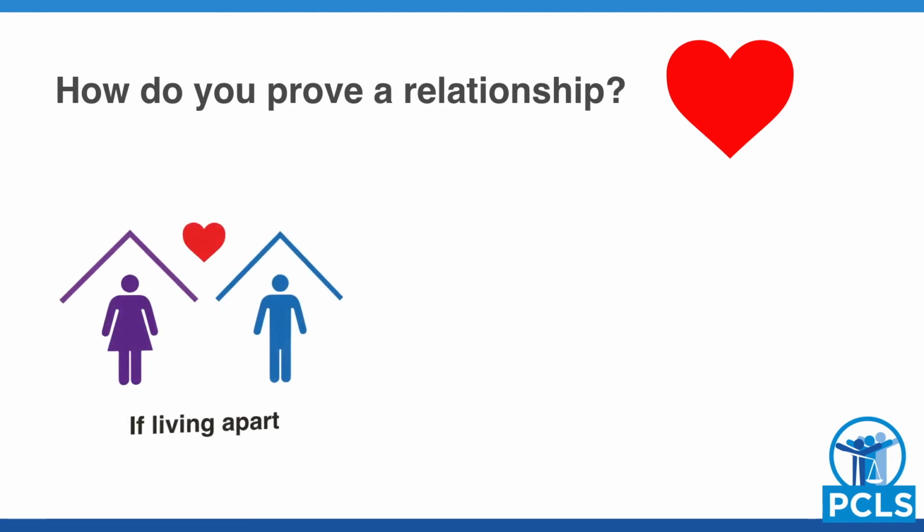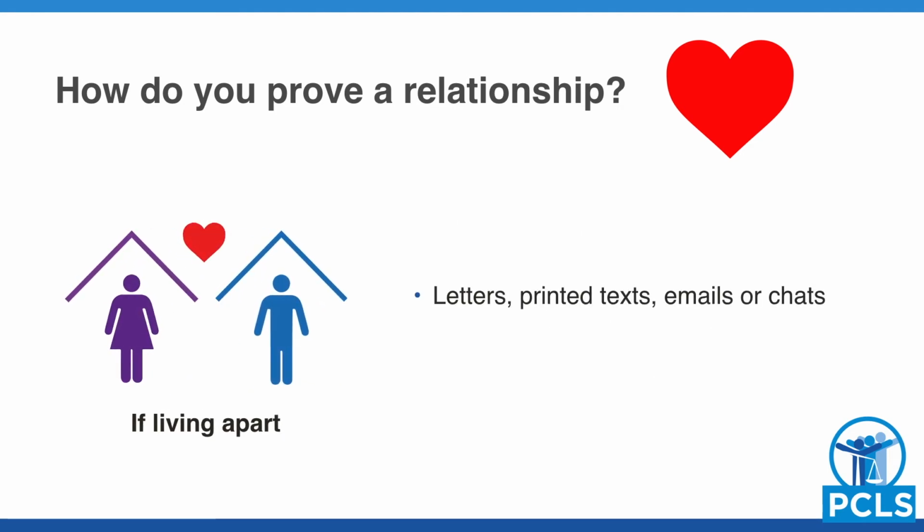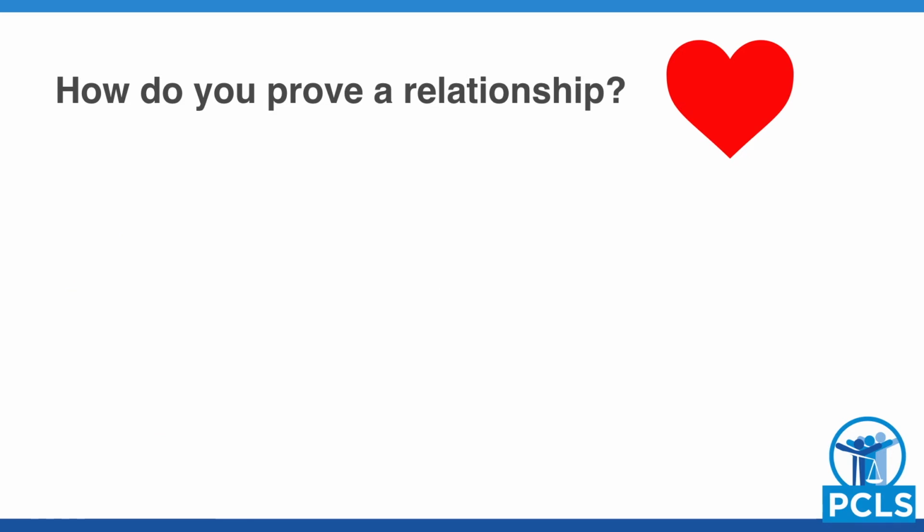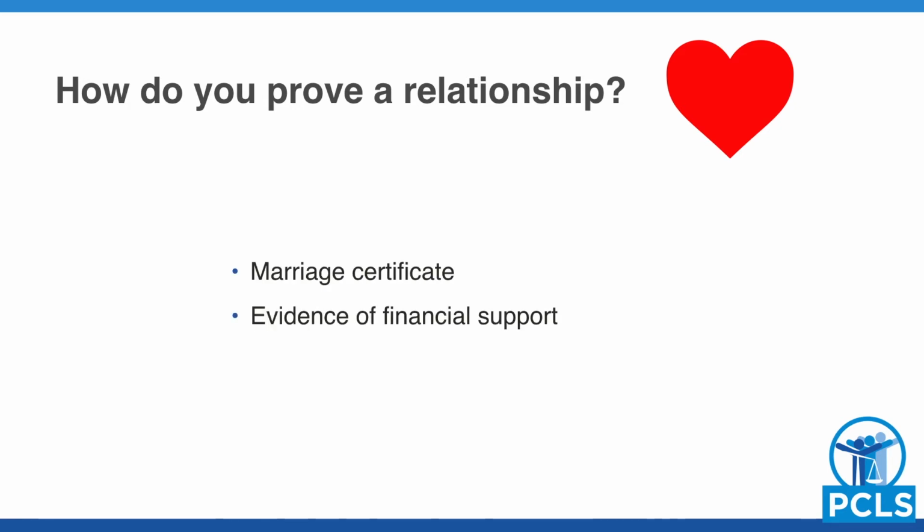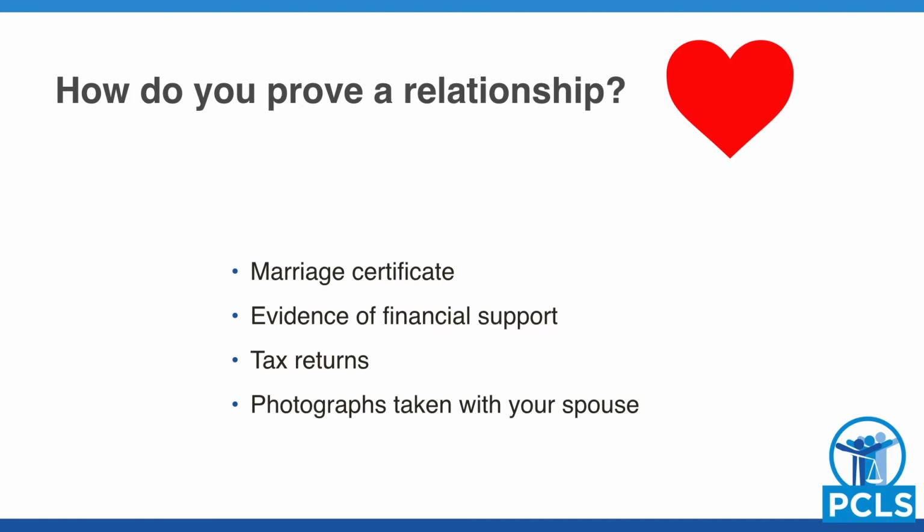If you are not living together, you must provide letters, printed texts, emails, or chats between you and your partner, or proof of visitation, such as plane tickets, boarding passes, and passport pages. To prove that your marriage is genuine, you can also submit the following: a marriage certificate, evidence of financial support between you and your spouse, or other documents, such as pictures, letters, tax returns, or proof of communication.